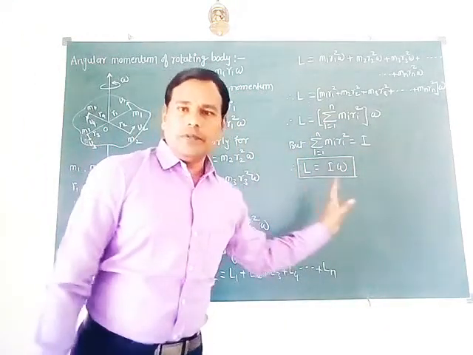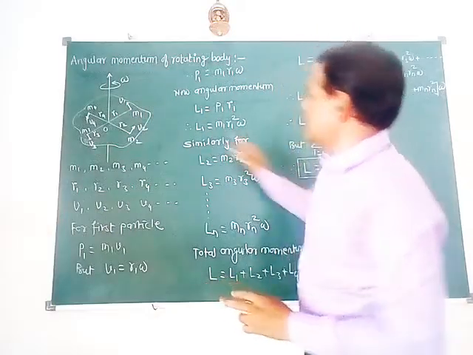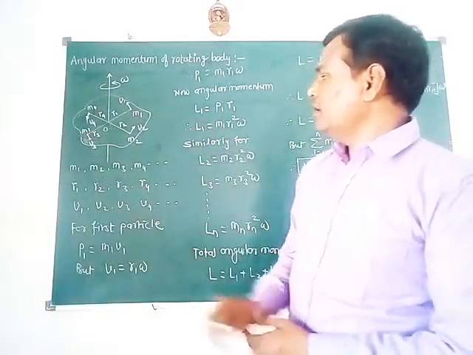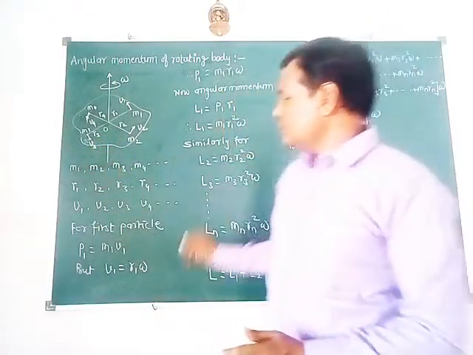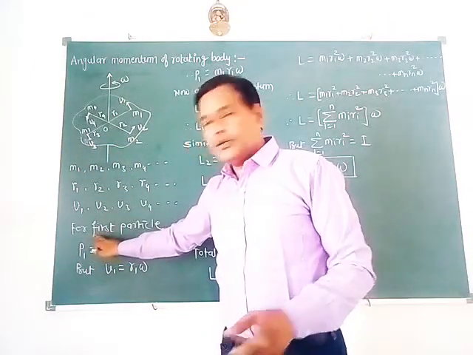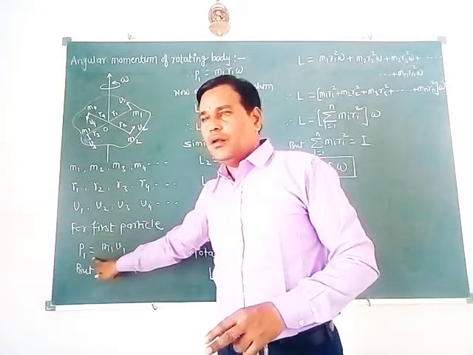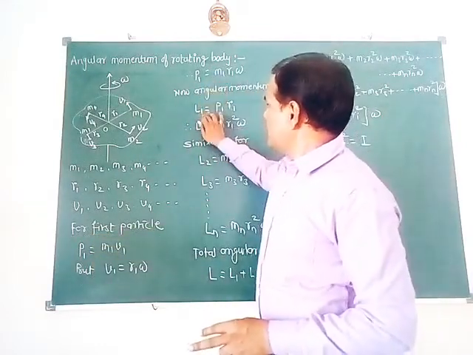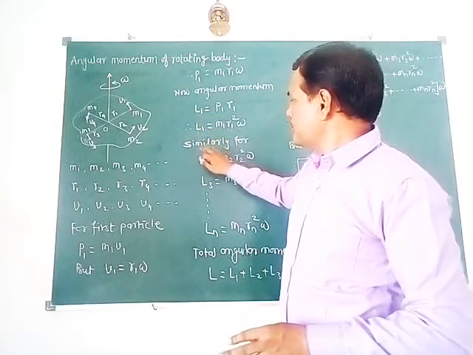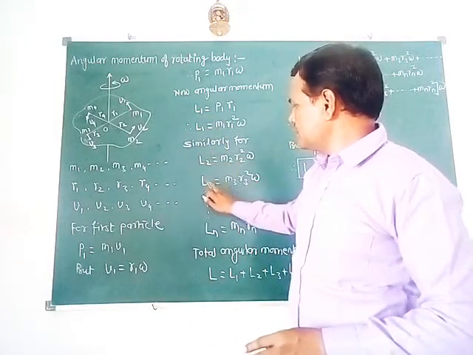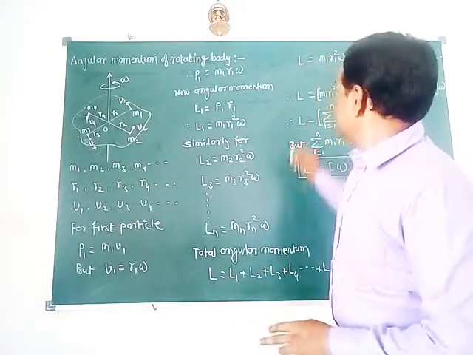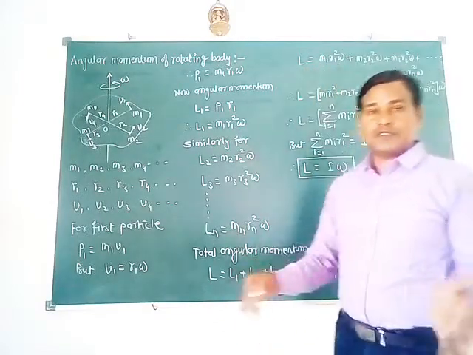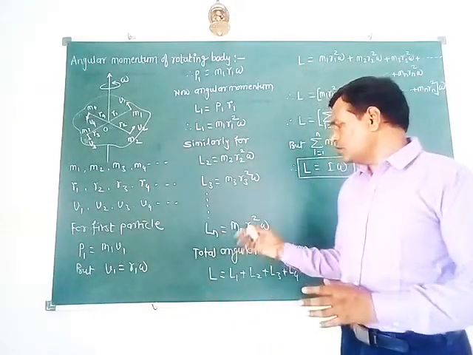So how did we obtain the relation for angular momentum? Like this, considering the figure, with proper and simple explanation. Then we obtain linear momentum of the first particle. We write angular momentum of the first particle. Similarly for second, third, fourth, and so on up to the nth particle. And then total angular momentum is the sum of individual angular momentums.